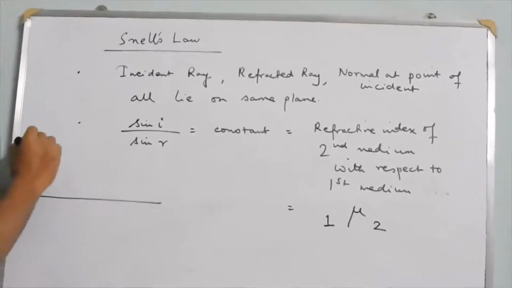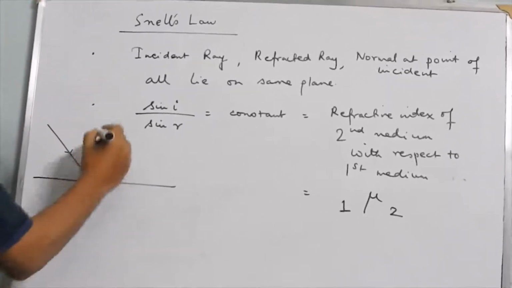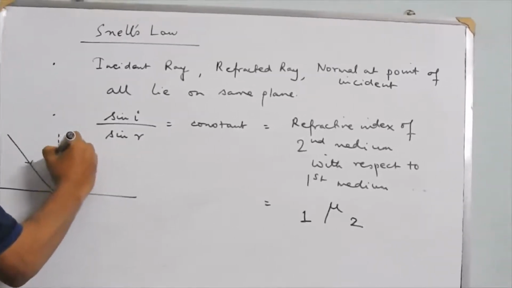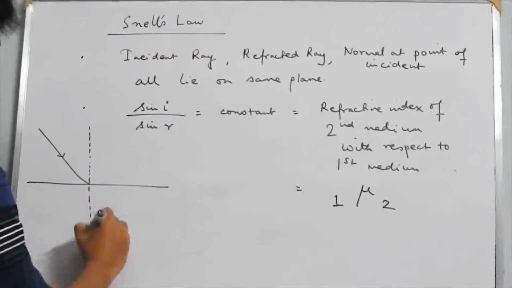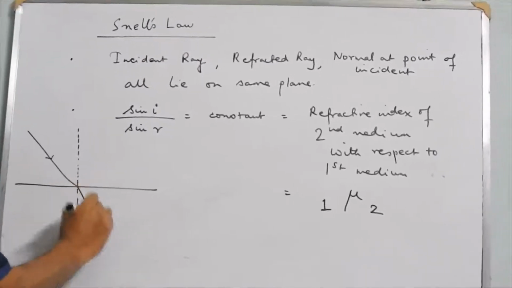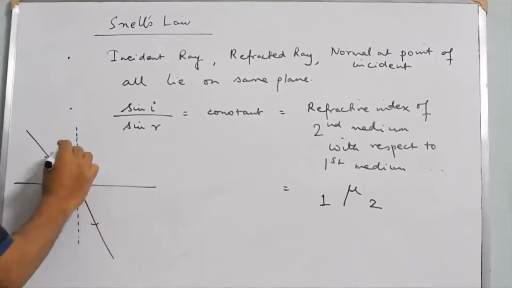Suppose this is a ray of light which is incident obliquely on the boundary separating two media, and light moves from a rarer to a denser medium, then it bends towards the normal.